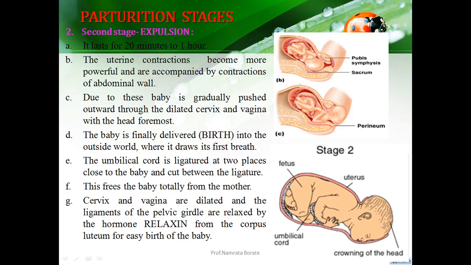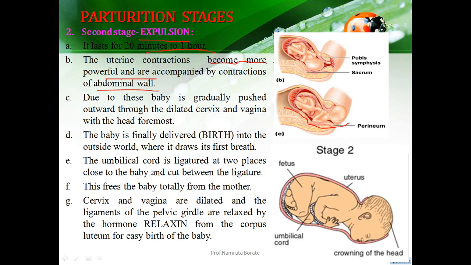Afterward, the next phenomenon is expulsion. What happens in the expulsion? It lasts for 20 minutes or it may be 1 hour. The uterine contractions become more powerful and are accompanied by the contraction of the abdominal wall. Due to this, the baby is gradually pushed towards the dilated cervix and the vagina with the head foremost.